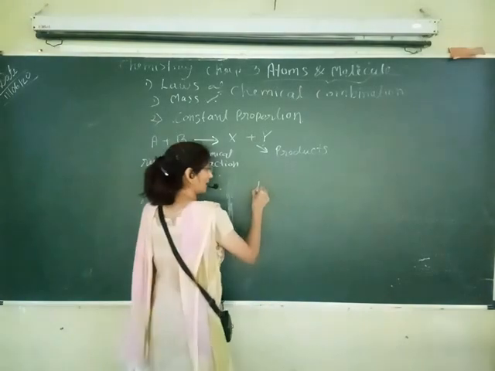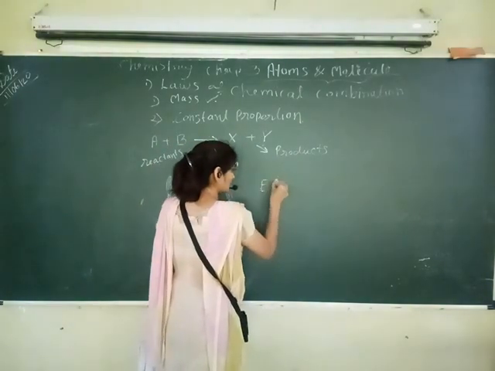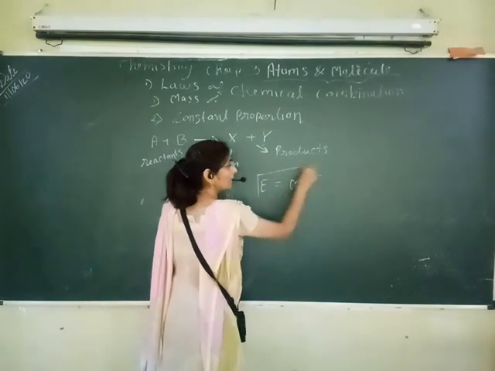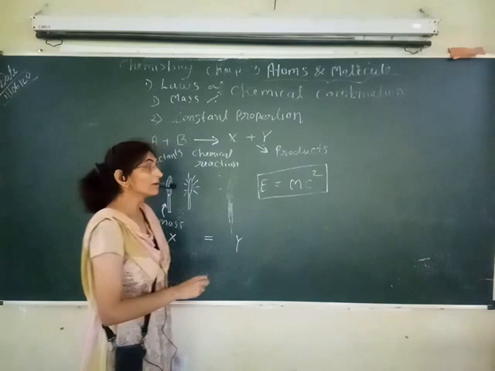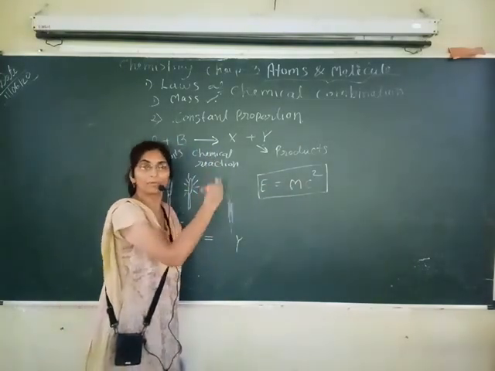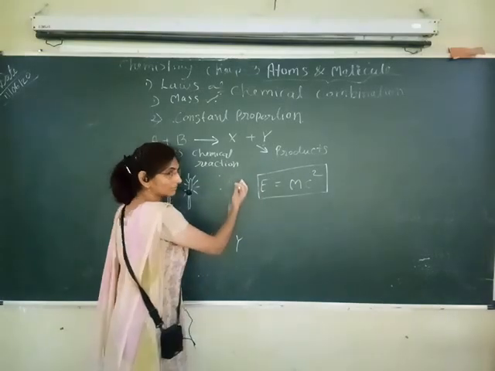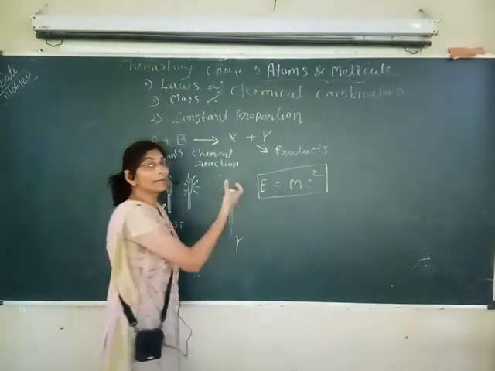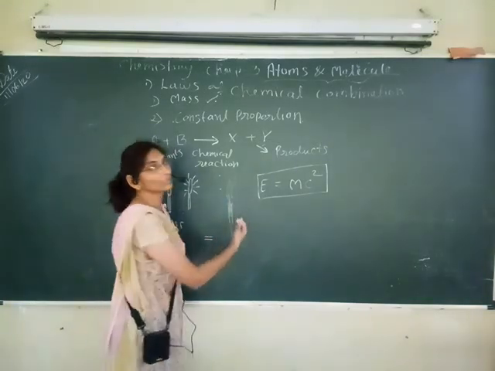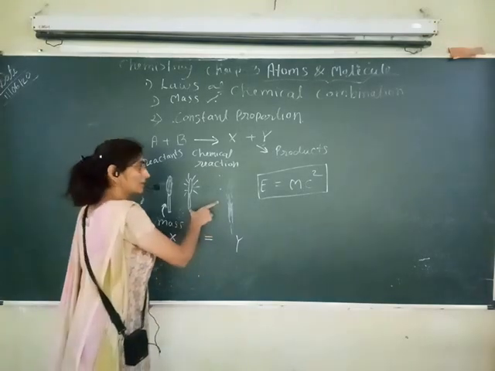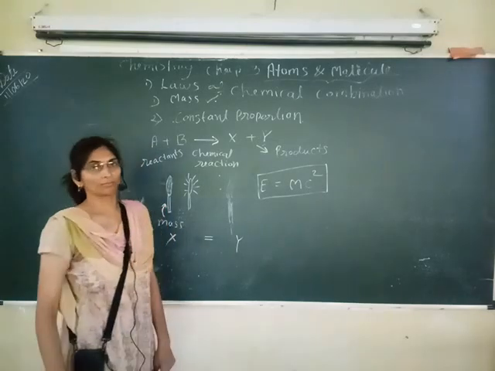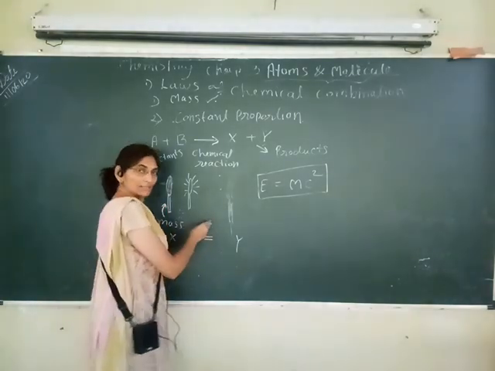Sometimes mass can be exchanged in the form of energy. You will learn in your next standard that energy and mass are interchangeable. Mass gets converted into energy here. Gases are released and heat energy is released also. So mass gets converted into the form of energy. But the original mass is the same for the reactant and the product. Okay? Are you clear by this example?